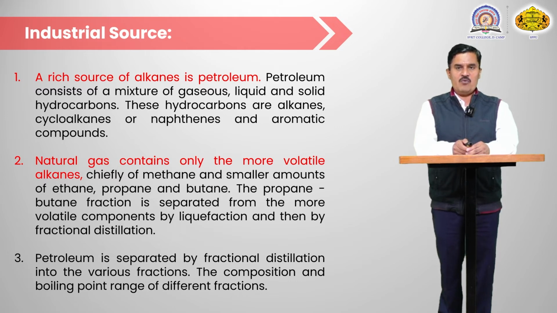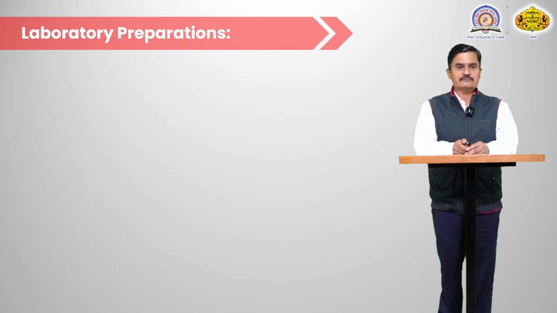Petroleum is the most important source of the alkane, and the second source is natural gas, which contains lower members like methane, ethane, propane and butane.